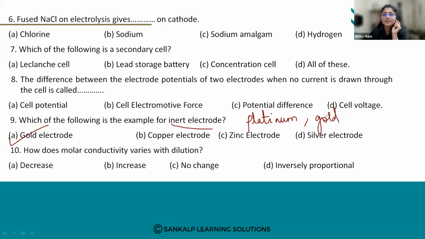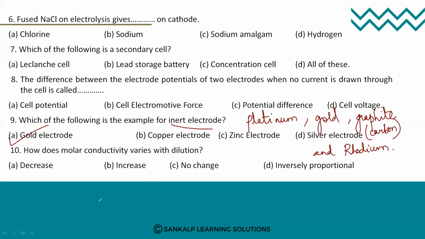The other examples of inert electrodes are the platinum electrode, the gold electrode, then graphite, which is an allotrope of carbon, so it is a carbon electrode, and rhodium. So these are the examples of inert electrodes.